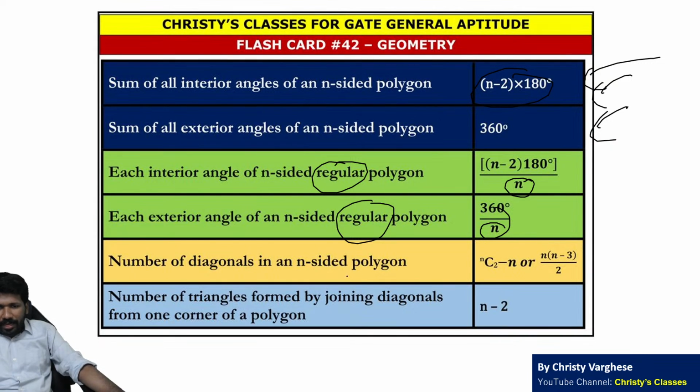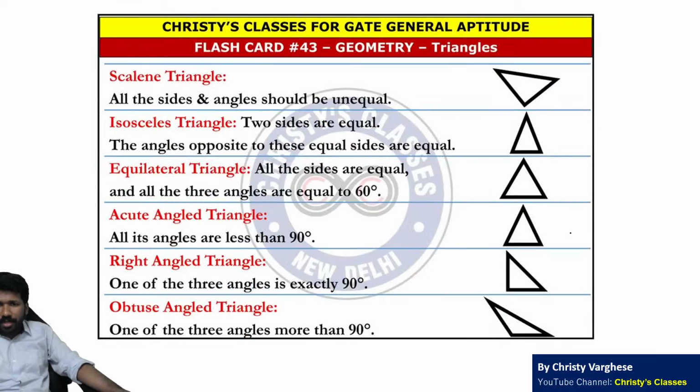Now the number of diagonals in an n-sided polygon. The number of diagonals in an n-sided polygon is nC2 minus n, or n into n minus 3 by 2, another way of saying it. So basically this much concept should be clear related to polygons.